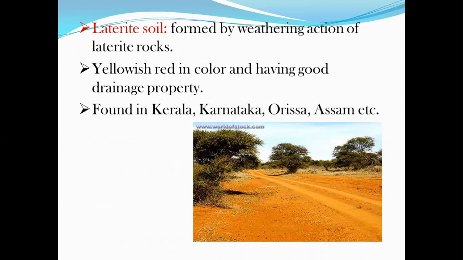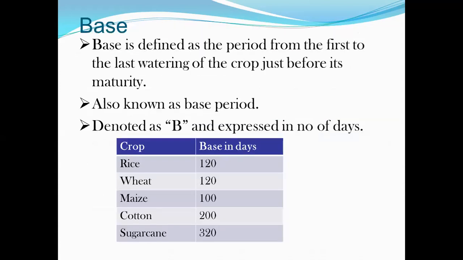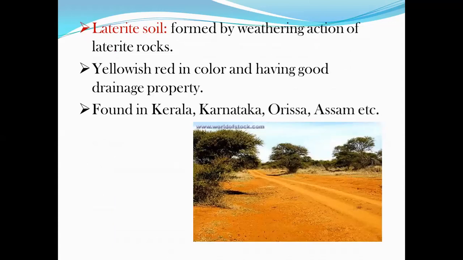The principal crop for such a soil is tea. These soils have a pH value between 5 to 6, hence they are acidic in character, right? The figure shows this laterite soil, which is yellowish red or red in color. Now, these are the different types of soils that India's soils are divided into, right?